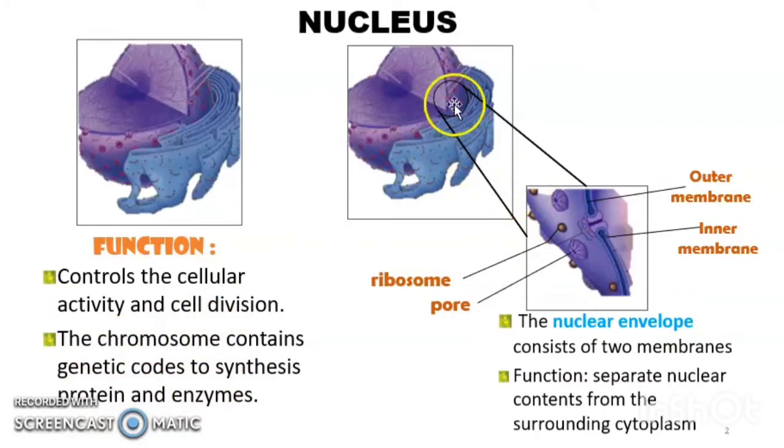If you look at the structure of the nucleus here, kalau kita besarkan dekat sini, it has outer membrane and also inner membrane. That's why we said that nucleus is a double membrane organelle. At nucleus here is the ribosome, and also it has nuclear pore. The nuclear envelope consists of two membranes, the outer membrane and also the inner membrane, whose function is to separate the nuclear content from the surrounding cytoplasm.